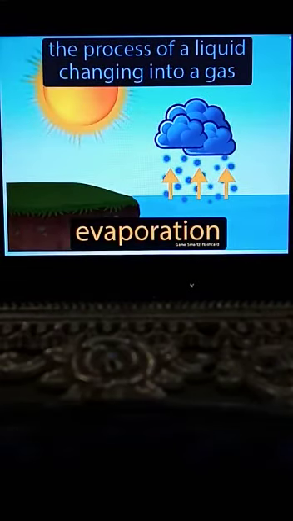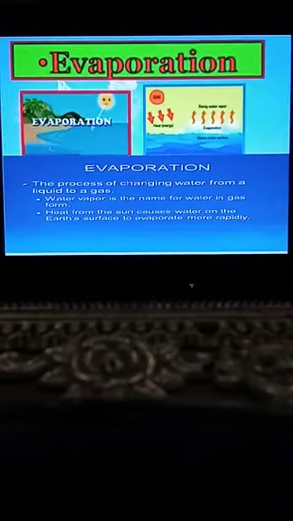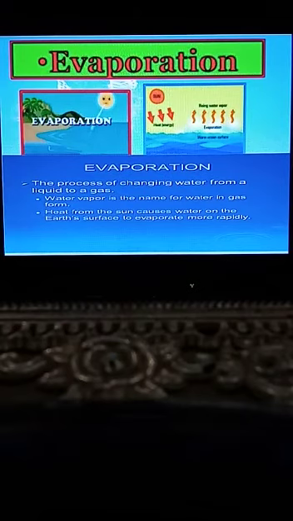So basically, evaporation is the process of a liquid changing into a gas. In the process of evaporation, the liquid, means water, changes into gaseous state. This is the basic point of the evaporation. Now let's discuss about evaporation in detail. So evaporation is the process of changing water from liquid to a gas. Water vapors is the name for water in gas form. When water changes into the gas form, we call them water vapors.